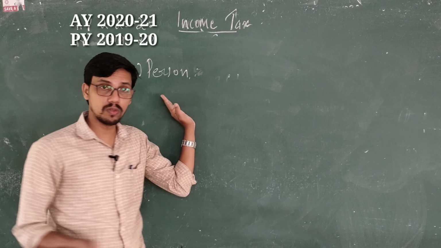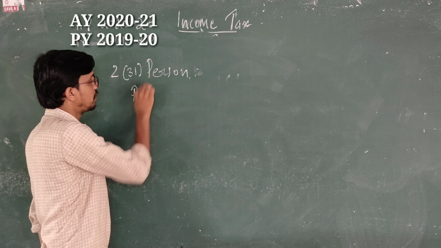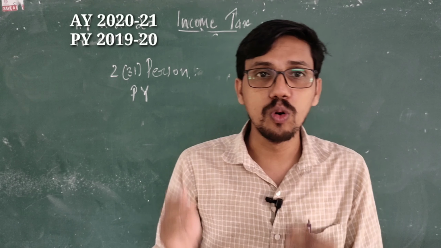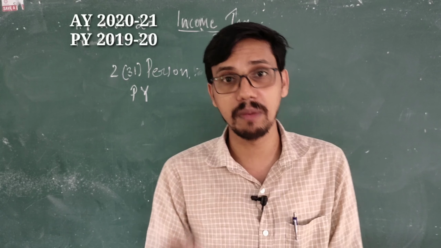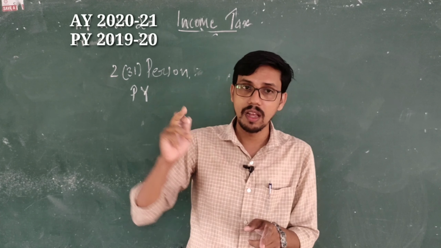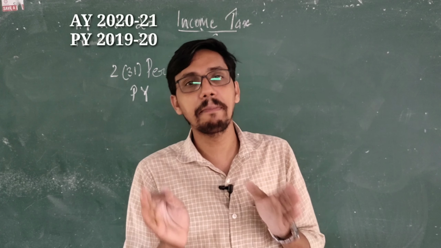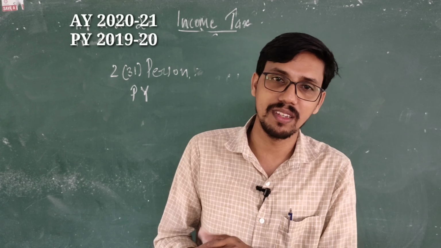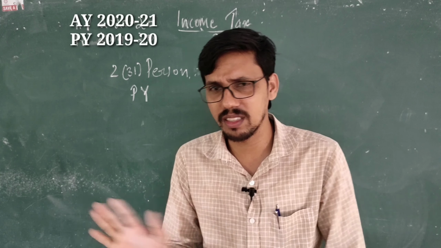Now the second term we have to know is previous year, which we may denote as PY. Earlier we said that a person whose income for the previous year exceeds the minimum taxable limit. So what is that previous year? Previous year means the year in which a person earned income. The year in which a person earns income is called the previous year. That's all. No confusion.